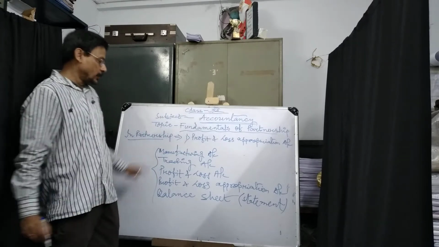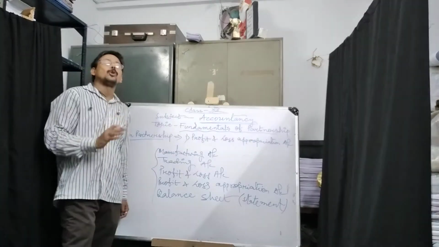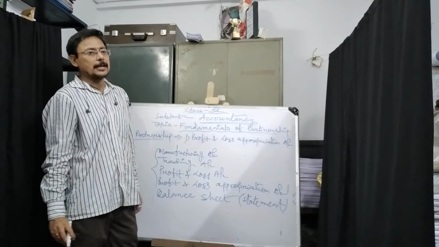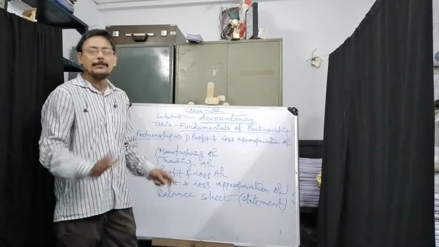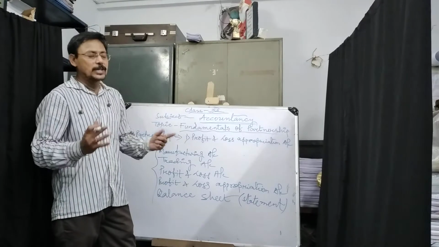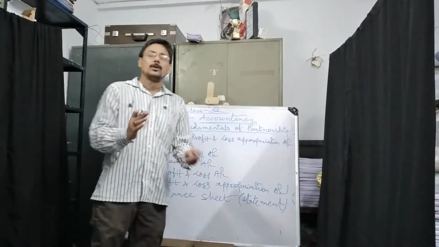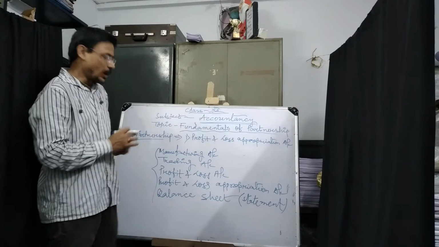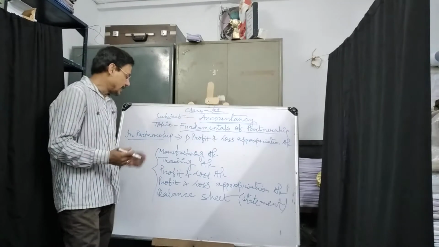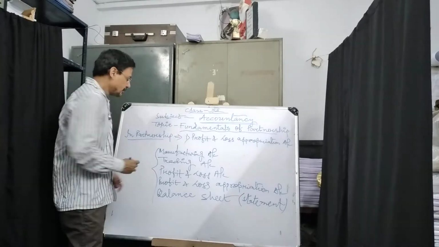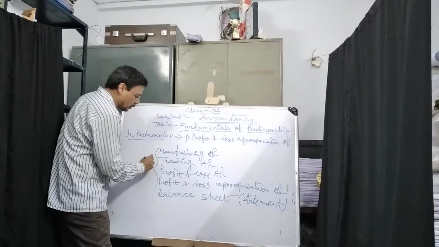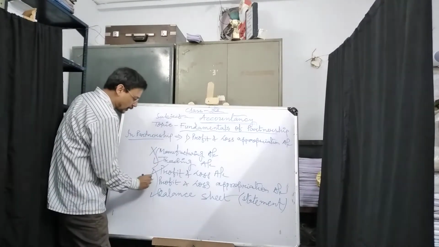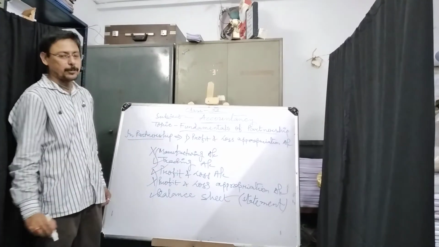What is the difference between an account and a statement? All types of accounts have a debit and credit side. But a statement has no debit or credit side. There are two sides in the balance sheet: the left side is liabilities, the right side is assets. You have done this already, but why am I explaining this? Because you have done in final account the trading account, profit and loss account, and balance sheet. You have not done manufacturing, nor profit and loss appropriation account.